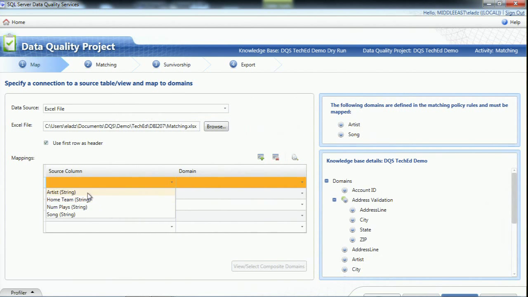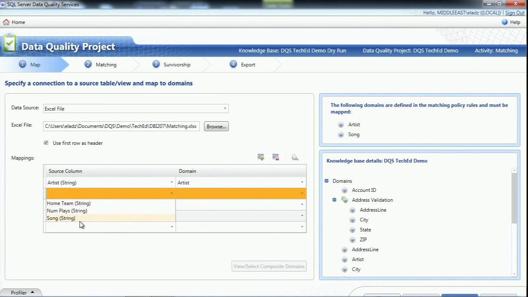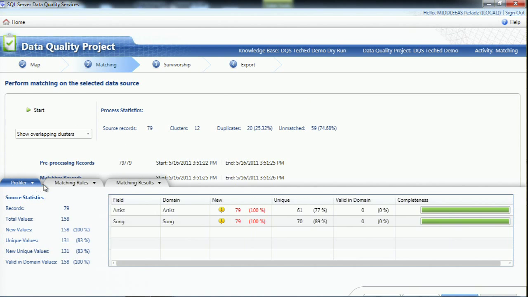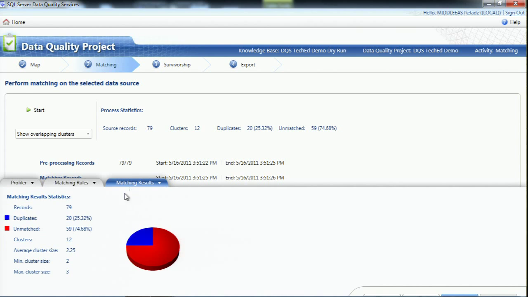I'm going to map my artist and my song. And I'm going to hope that it won't crash. So I can look at the matching results and found that it found 12 clusters and whatnot.